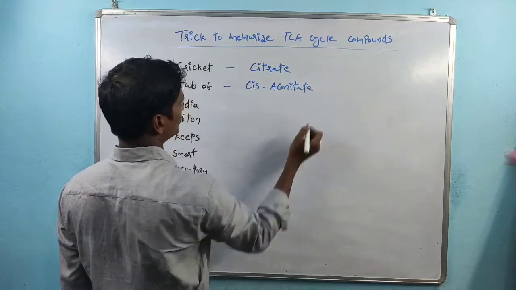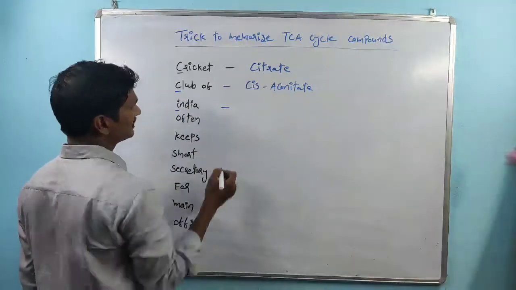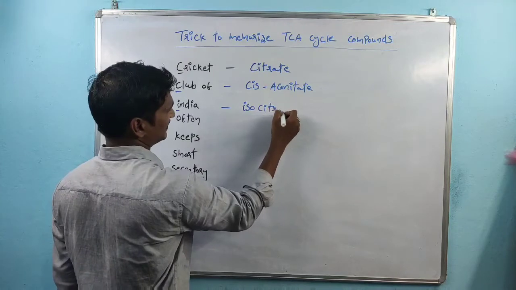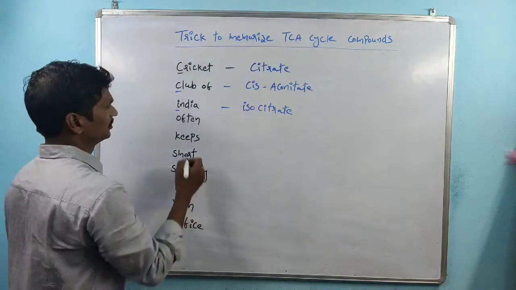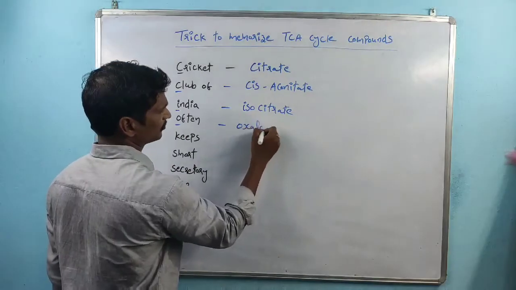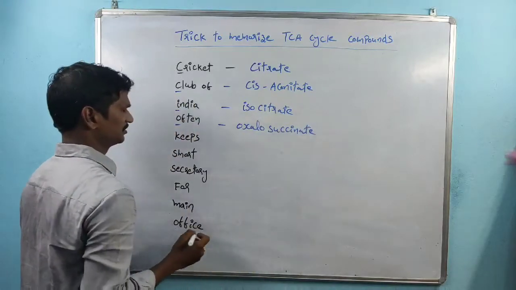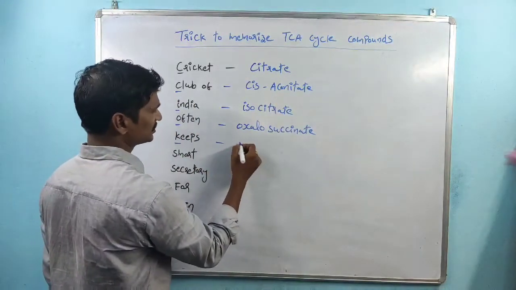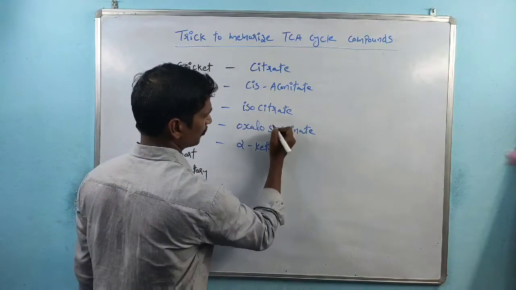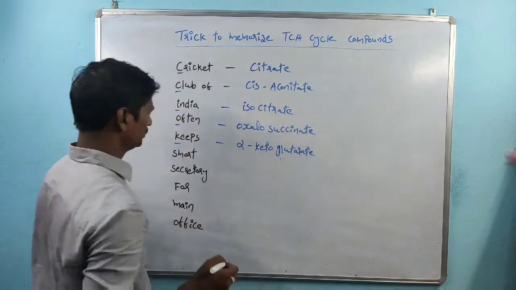aconitate. The next one indicates cis-aconitate. I indicates isocitrate. O indicates oxalosuccinate. K indicates alpha-ketoglutarate.